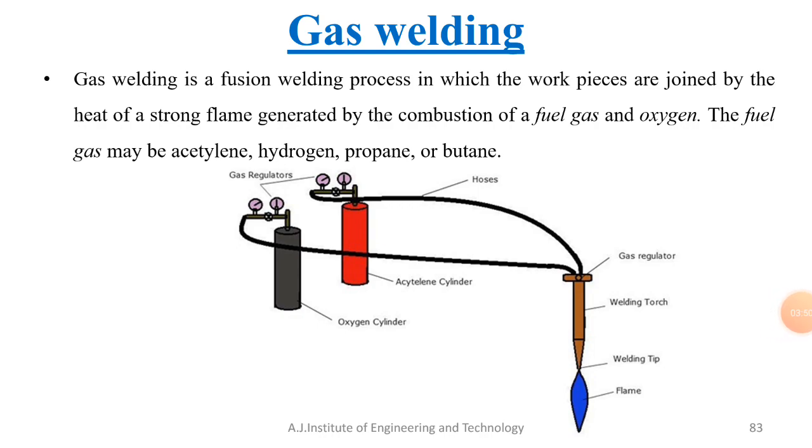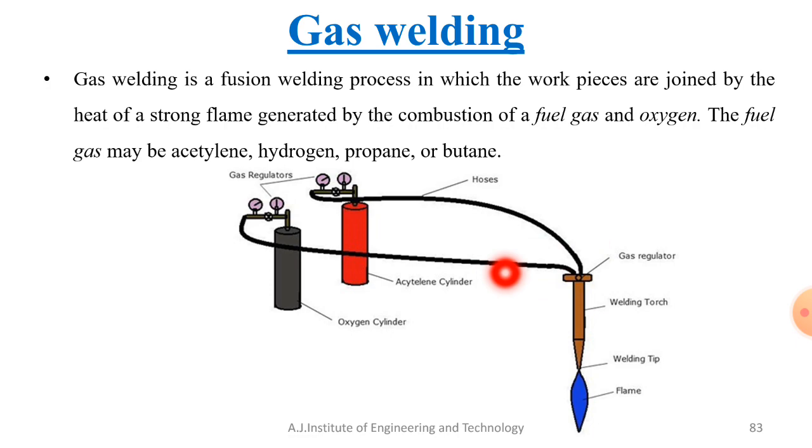The metal thus melted starts flowing along the edges where the joint is to be made. That is the main thing. A filler metal may also be used along with the flowing molten metal to fill up the cavity at the edges, because we first need to make an edge preparation in order to make a welded joint.